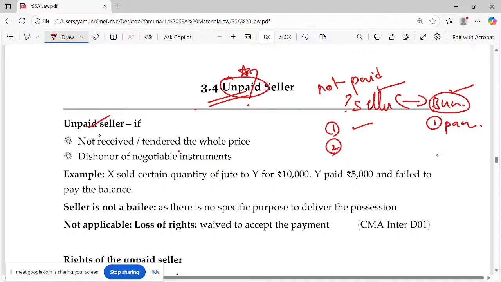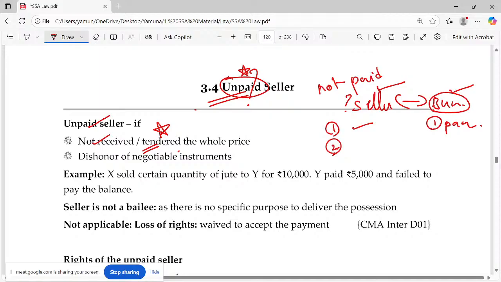Unpaid seller, if not received or tendered the whole price. What do you mean by tender? The buyer comes to pay the money, and we say we don't want it now. Then it becomes attempted performance, right? Please try to understand. There are two kinds in performance. Buyer is not performing, which is breach. Buyer is coming to perform, the seller says you need not pay the money. Then whose fault is this? The seller's fault.